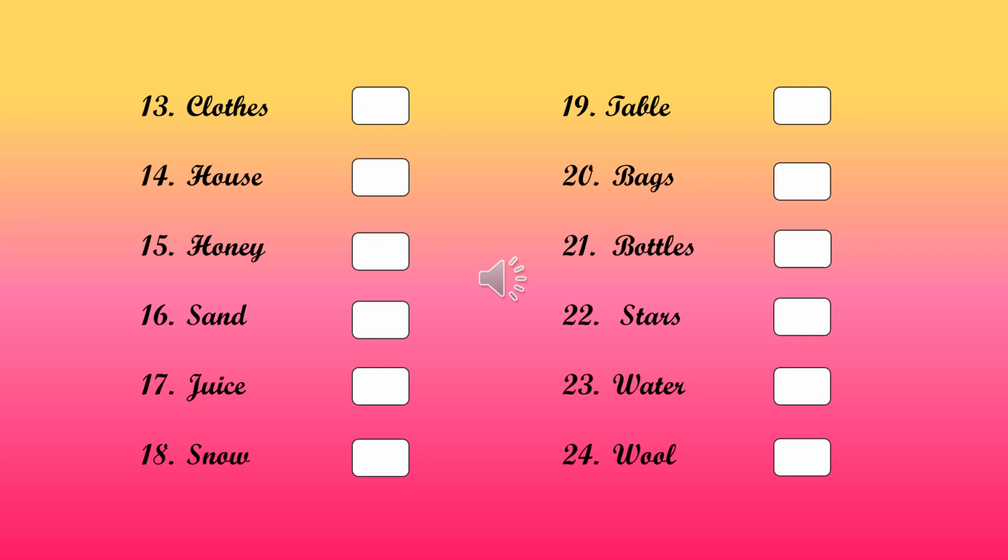Those are uncountable. Which we can count are countable, and which we cannot count are uncountable. Remember this: person, place, and animal we can count. Only some things we can count, and some things we cannot count.